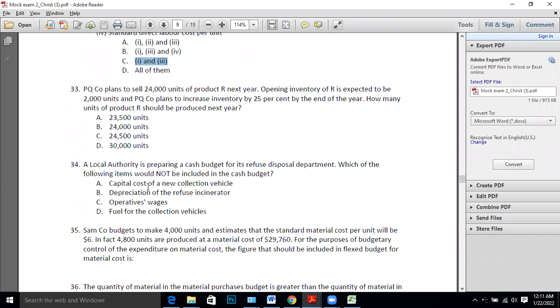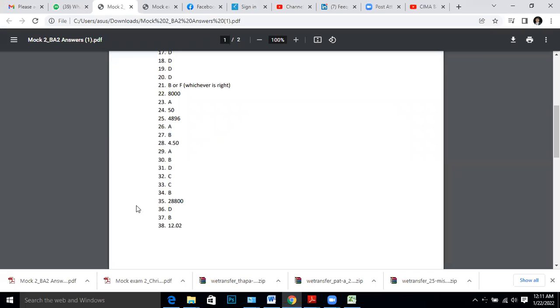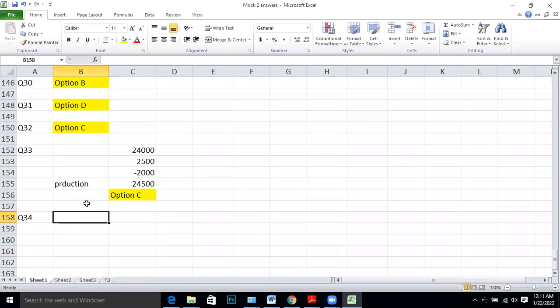Question 34. A local authority is preparing a cash budget for its refuse disposal department. Which of the following items would not be included in the cash budget? Capital cost of new collection vehicle. Come on, that's a cash flow. You have to include it. Depreciation, no, it's not a cash flow. Wages, other costs, all those are cash flows. Depreciation will not be included since it is not a cash flow. Option B.